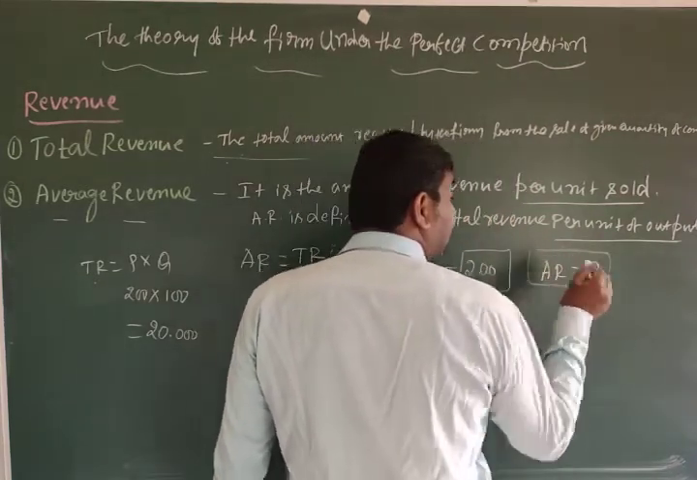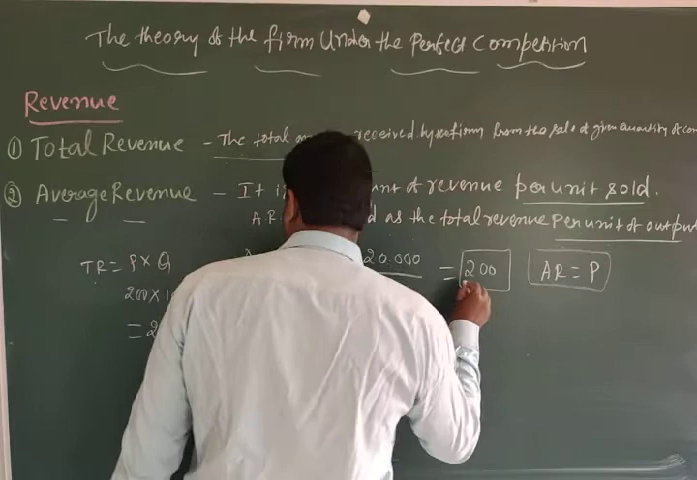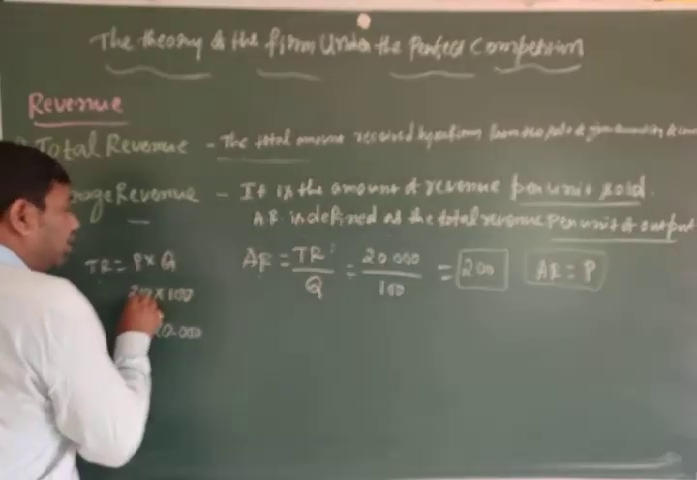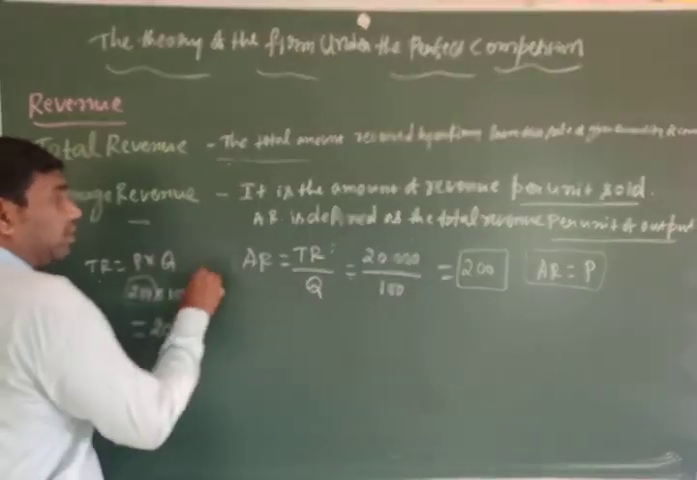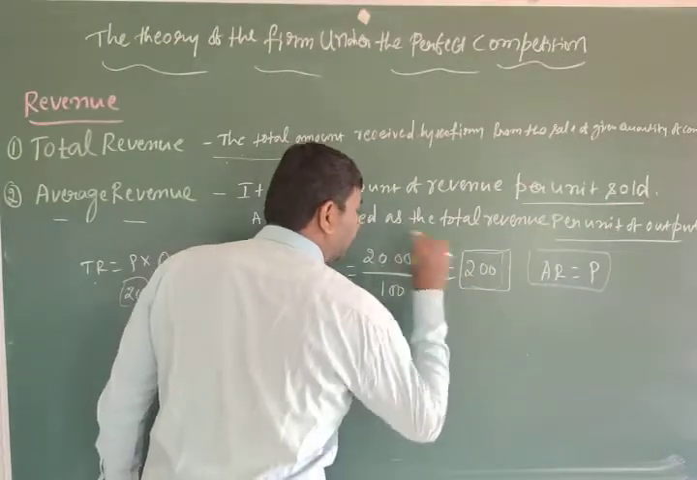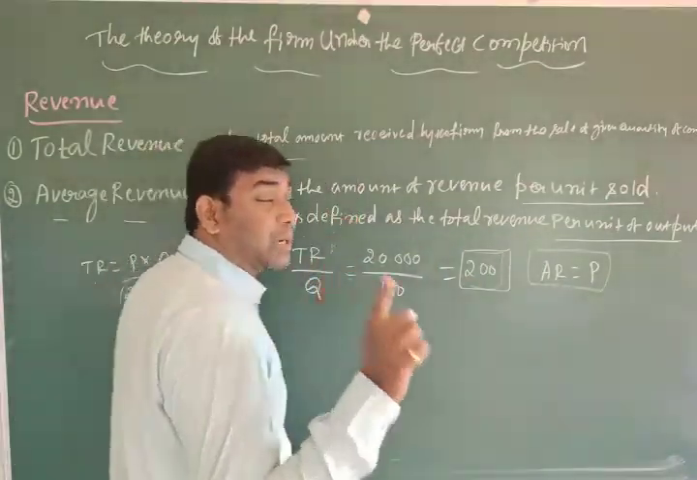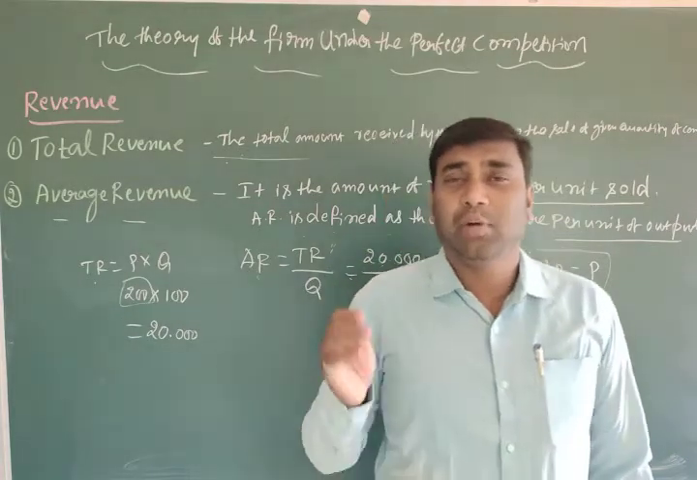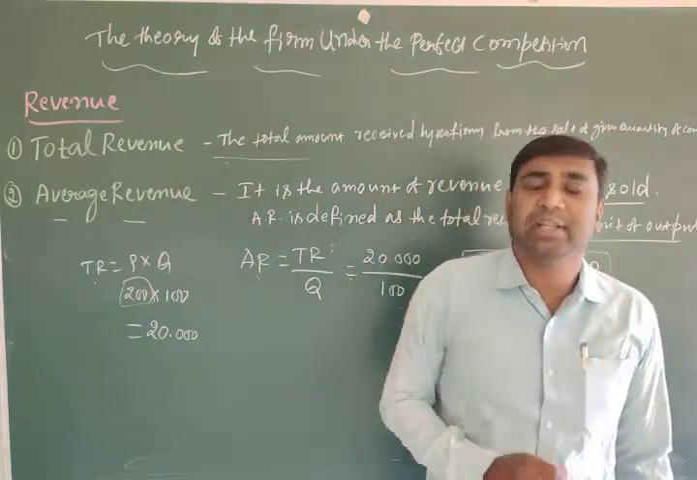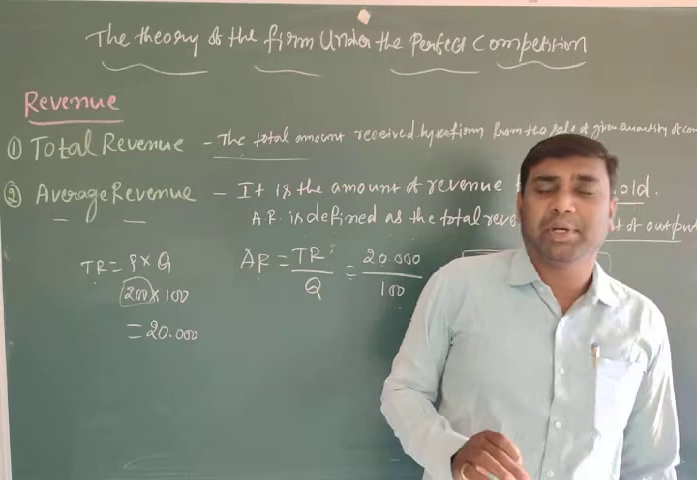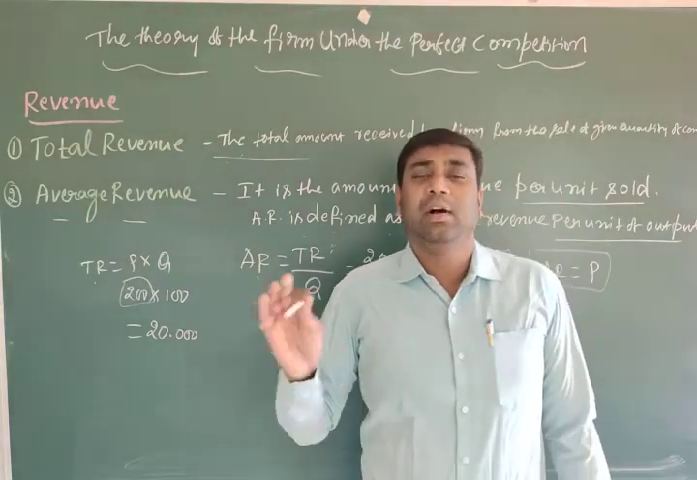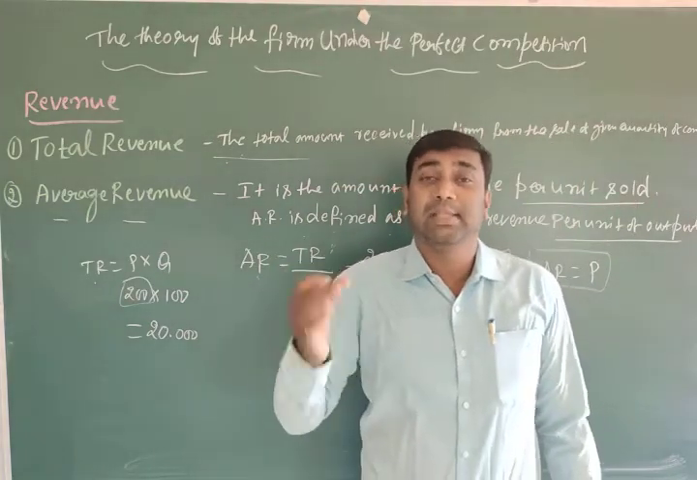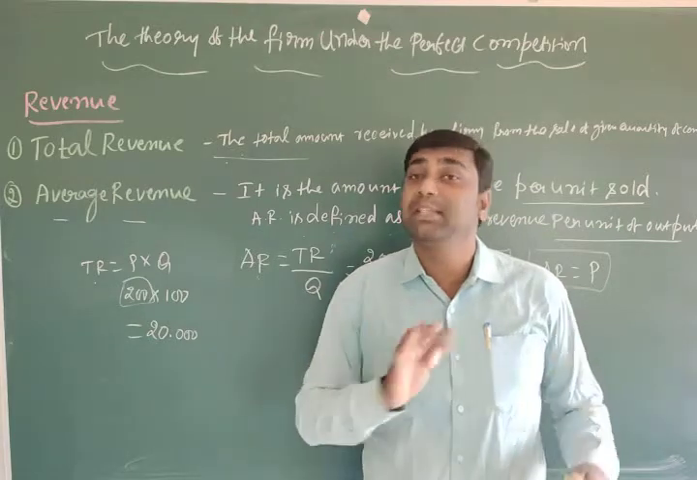So price is the same, average revenue is also the same. So here each bulb is 200. Now revenue is 200. Are you understanding? That is, price should be equal to the average revenue. However much you fix the price, that much only you get as revenue. So in the perfect competitive market, all the firms are price takers, not price makers.